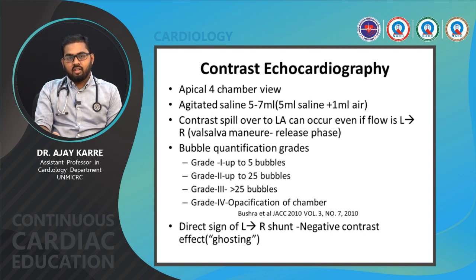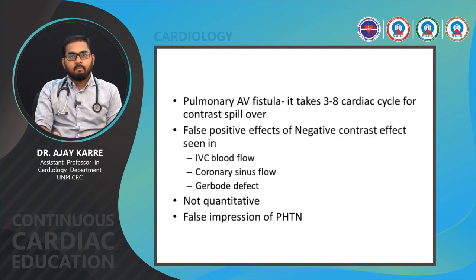There will be a certain area in the LA that the bubbles cannot pass through due to the left to right shunt, which is called ghosting. In pulmonary AV fistula, the bubbles will take 3 to 8 cardiac cycles for contrast spillover. False positive negative contrast effect is seen in IVC blood flow, coronary sinus flow, and Gerbode defect, which is not quantitative.